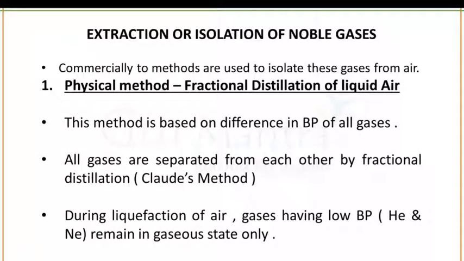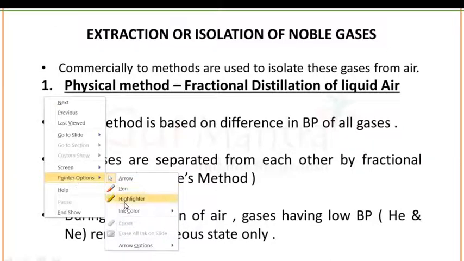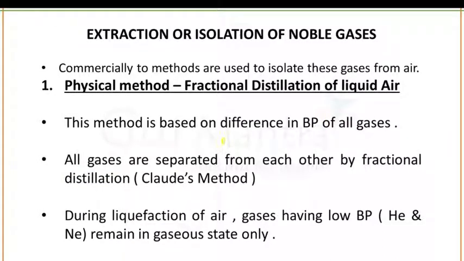Extraction or isolation of noble gases. If you want to isolate noble gases, you have two methods. Number one is physical method and number two is chemical method. Number one, physical method, is the fractional distillation of liquid air. This method is based on the difference in boiling point of all gases.